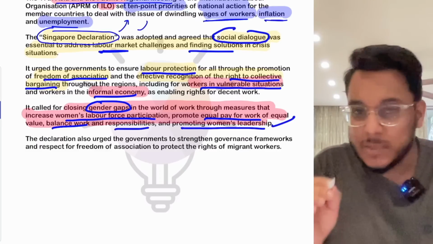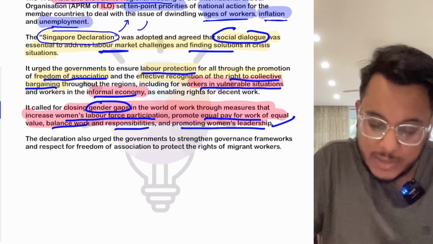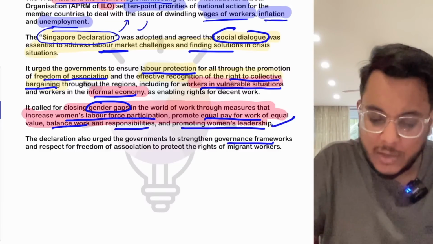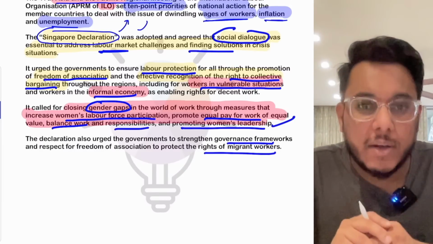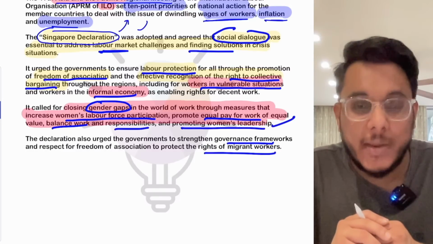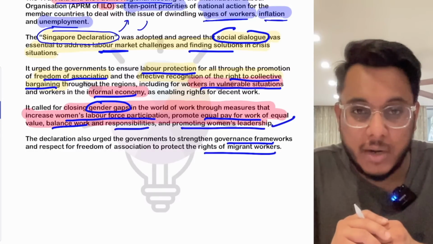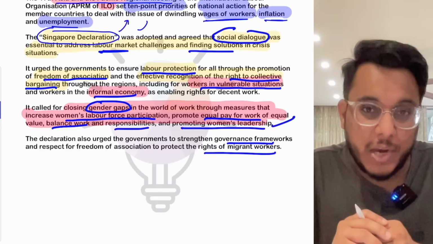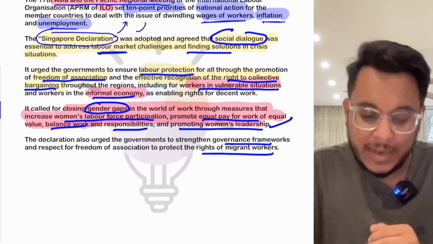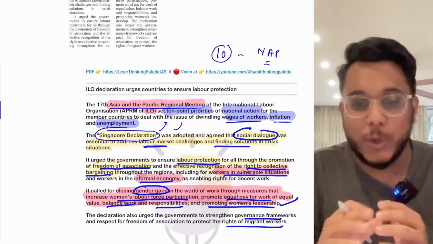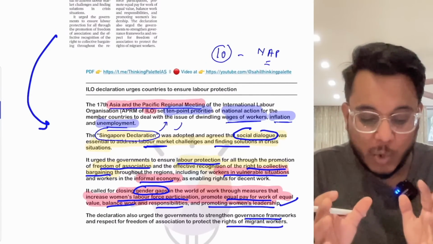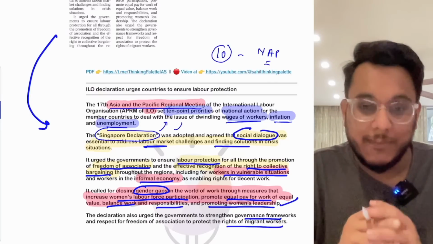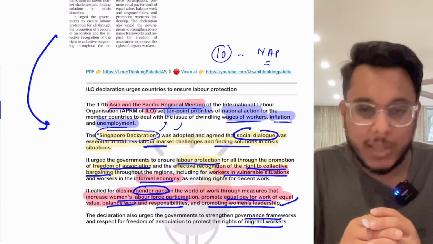Fine. Then this particular framework has also talked about strengthening the governance framework for protecting the rights of migrant workers. Now guys, in this direction, the government has already brought the e-Shram portal where migrant workers will be recorded, so that if any assistance is to be given to them, it can be provided. This has come out in the Singapore Declaration from the ILO's Asia Pacific regional meeting. Very important article, we can quote it in the examination.